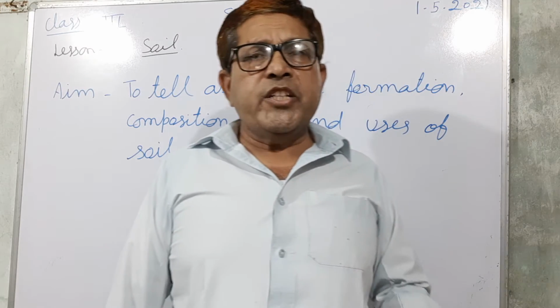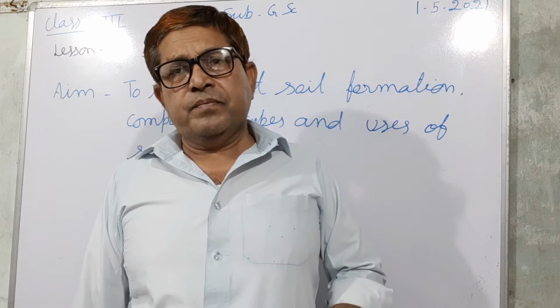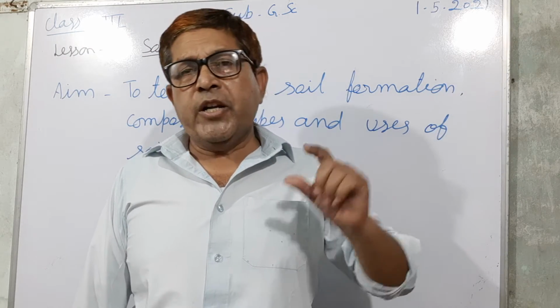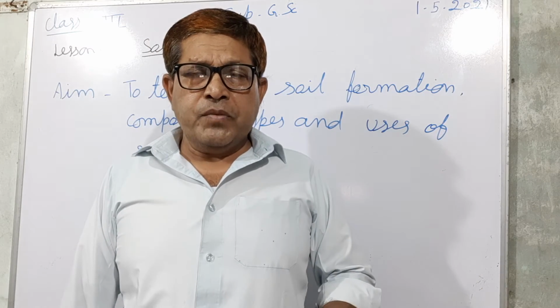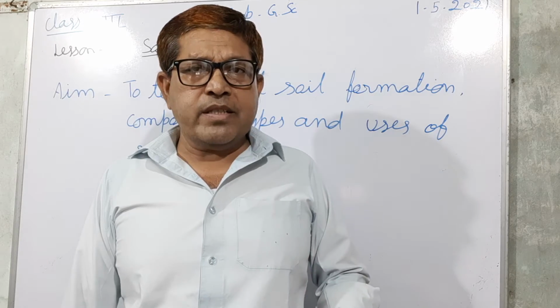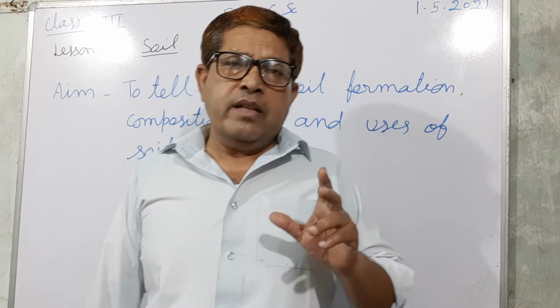Various types of soil are used for various purposes. A particular type of soil is best for growing a particular type of crop. So we have to discuss in detail about these things in this lesson.